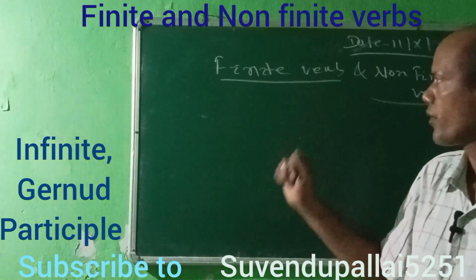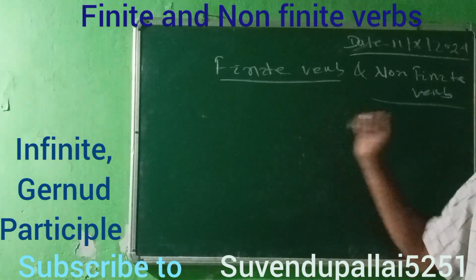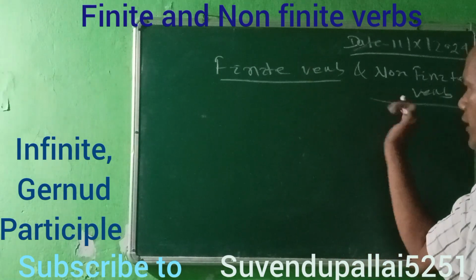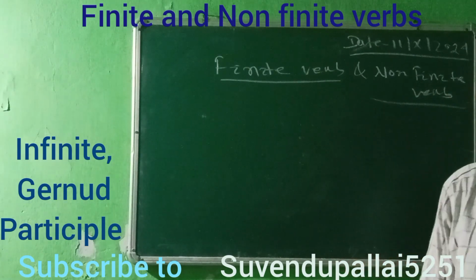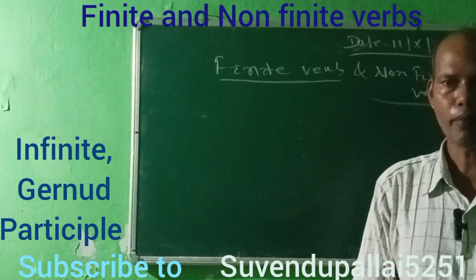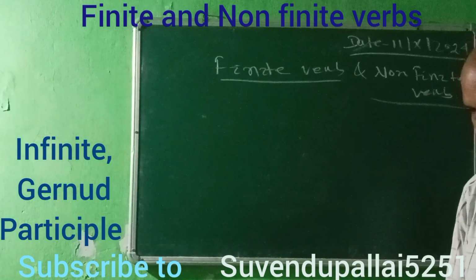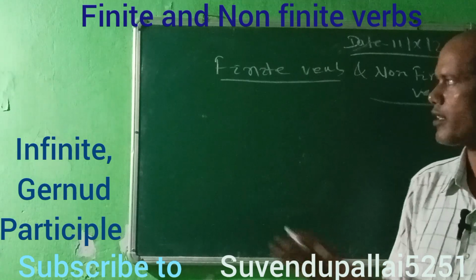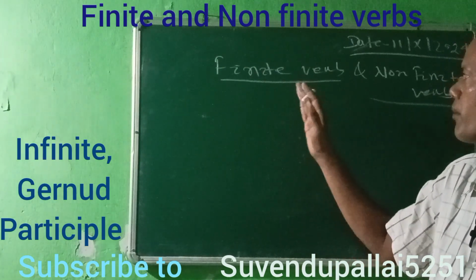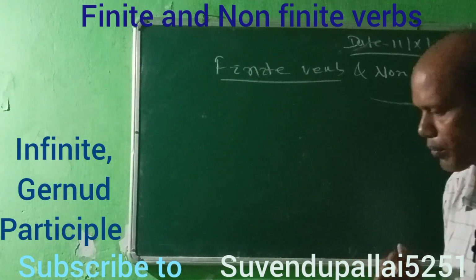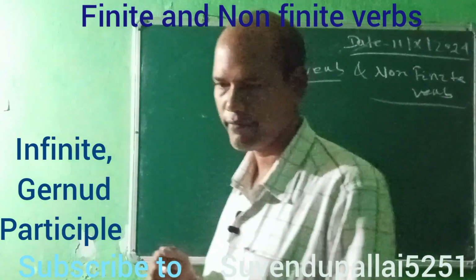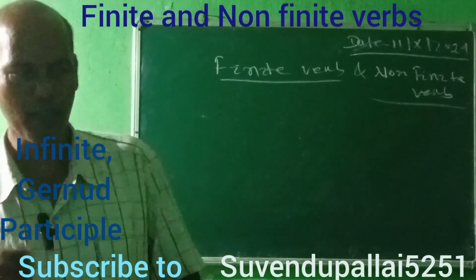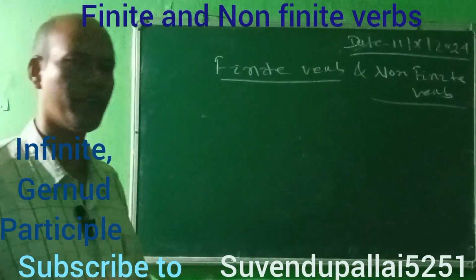According to the form, the verb has been divided into two types: one is finite verb and another is non-finite verb. What is finite verb and what is non-finite verb? The form of the verb is connected with tense, person, and number also.